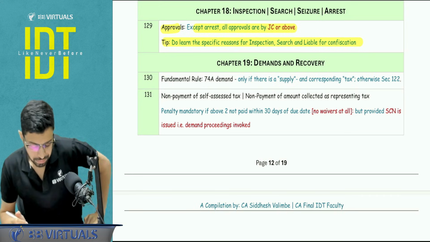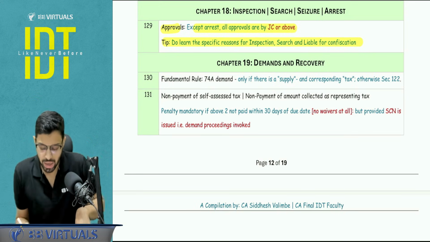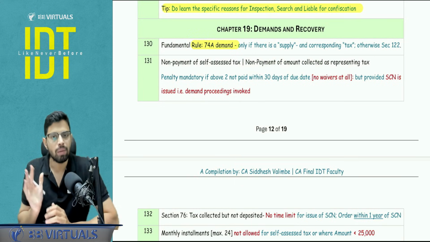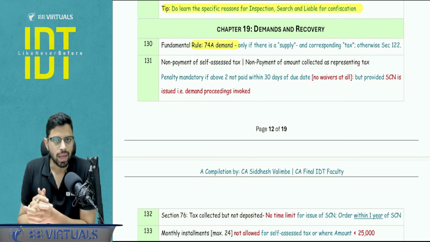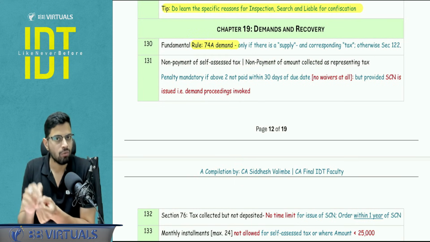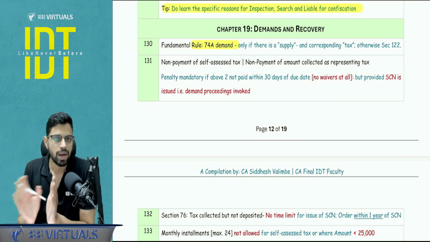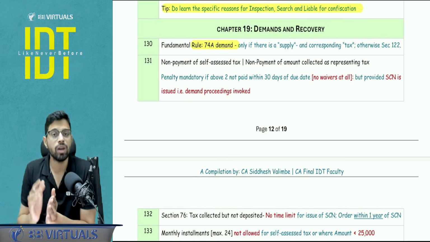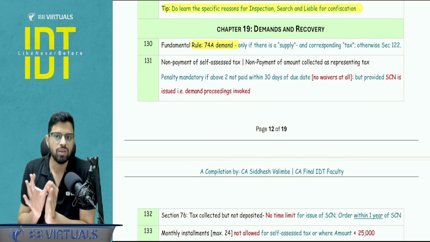Okay, next, chapter number 90, demand and recovery. Let's start. Fundamental rule of 74A demand is there should be a supply. So for example, if the offense is invoice without supply, 74A demand is not possible. Yes, it is a punishable thing. It is a punishable act, but that will be under 122 then. 74A demand only when there is a supply.